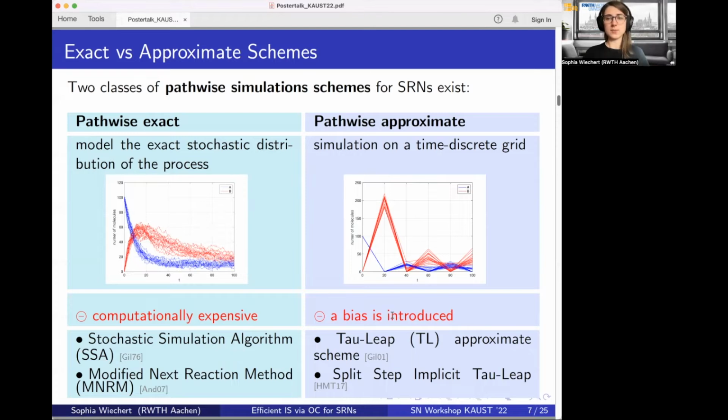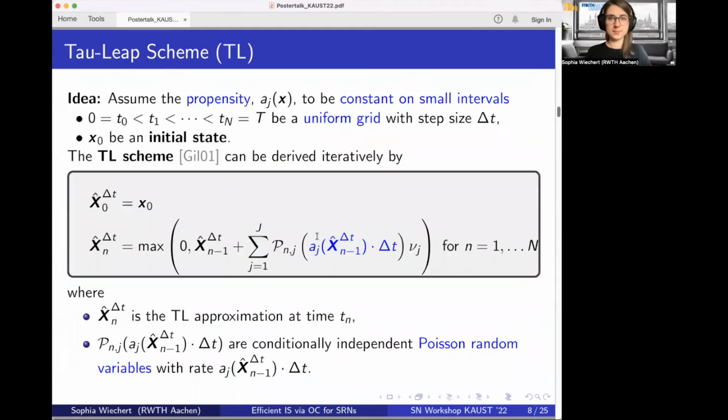In our setting, we focus on a special approximate scheme, which is the so-called tau-leap approximate scheme. The tau-leap scheme is basically just a version of a forward Euler scheme in the setting of stochastic reaction networks.